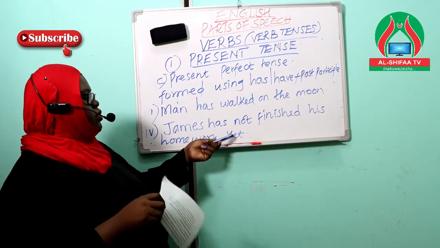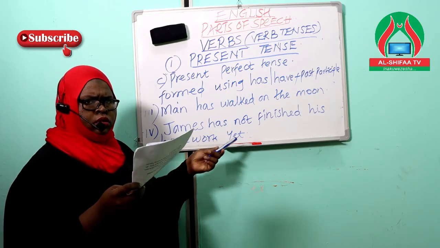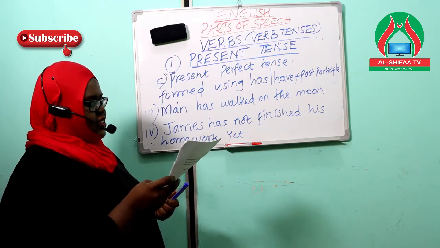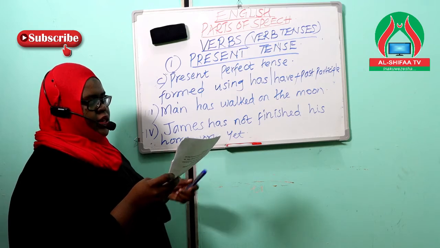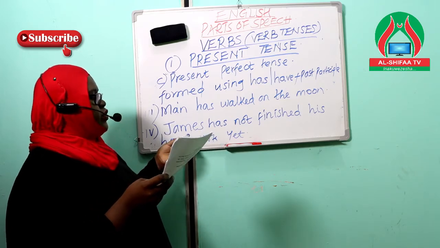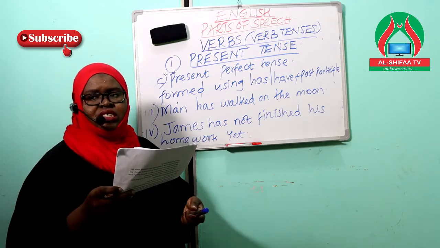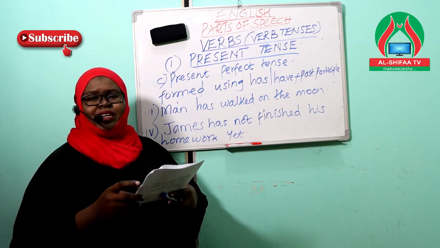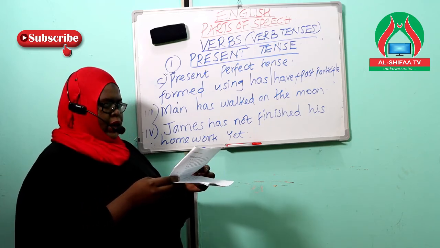Now, having used the word yet at the end of this sentence makes it what we said, that this kind of sentences usually suggests that an action has not been completed, but we're still waiting for another action to happen.